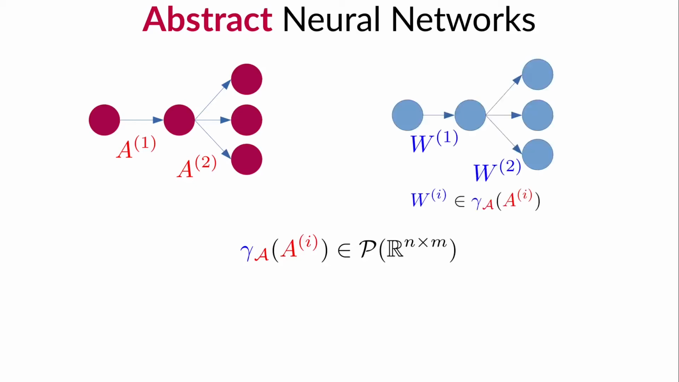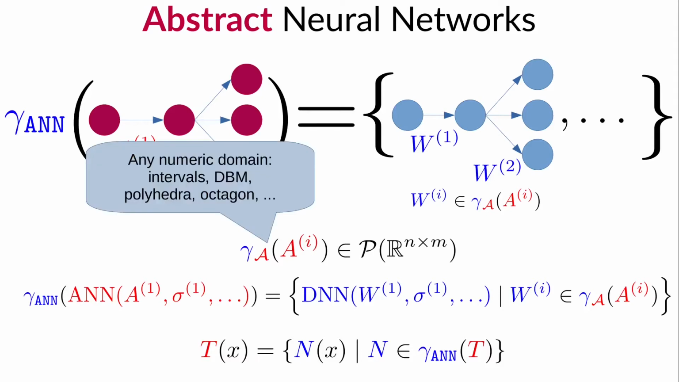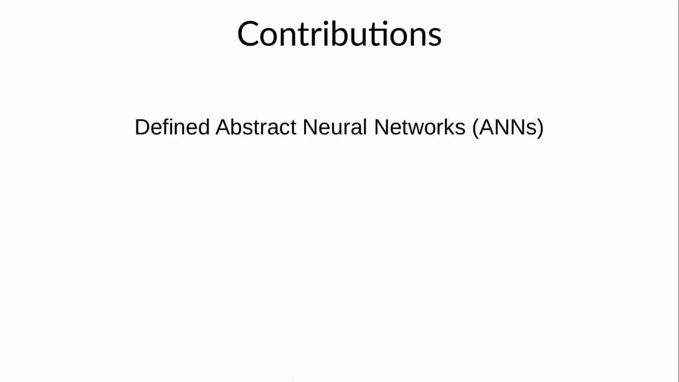We then define a DNN instantiation of this ANN to be any DNN where the layer weight matrices belong to the concretization set of the corresponding ANN layer's abstract weight matrix. We'll similarly define gamma ANN to be the set of all such instantiations, and define the output of the ANN to be the set of outputs of all the instantiations. With this definition, you can directly generalize the notion of an INN to use any numerical domain, including intervals, difference-bounded matrices, polyhedra, and octagons. So far, we've defined ANNs.